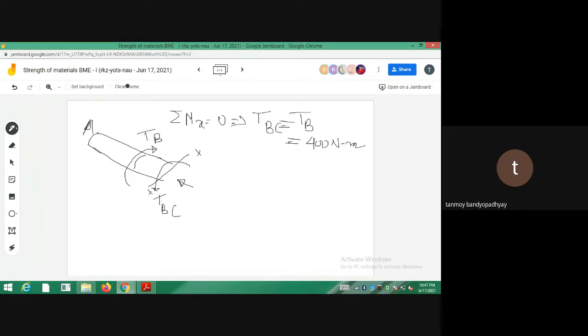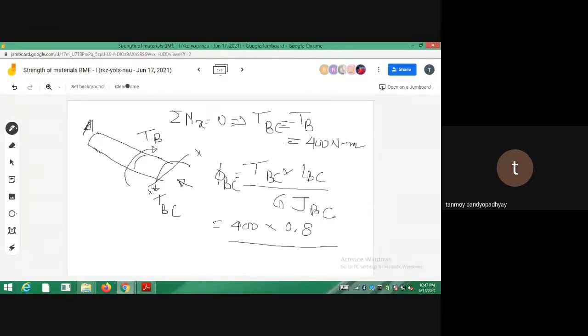So phi BC will be equal to TBC into LBC, length of the part BC, divided by G into JBC. So what will be phi BC? We have calculated the torque, so that is 400 into LBC. What is the length of the part BC? That is 0.8, I think. Just check the book. And that over 27 into 9 is G into JBC.